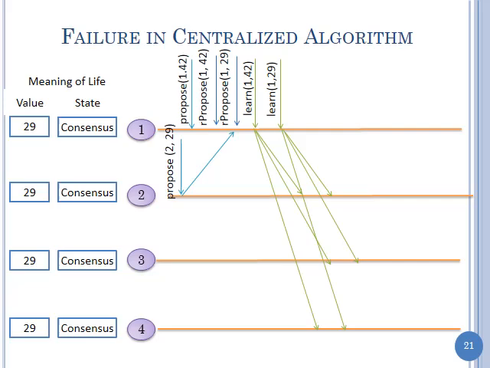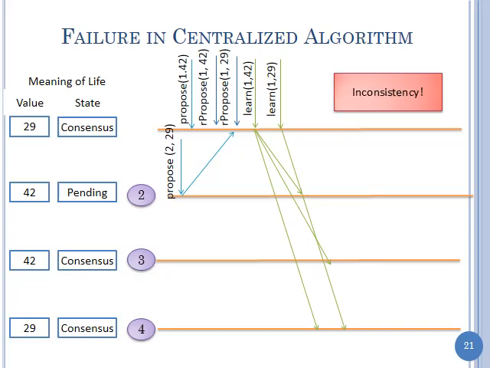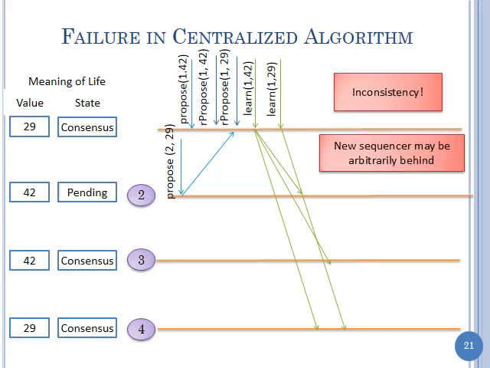So the problem is that we didn't achieve consensus. This is what we wanted to happen, but before this message could get sent, number 1 died. Okay, so now we can see that we don't have consensus. One guy's pending, three guys have a different consensus value at the sites, and this is the problem we want to overcome eventually. Okay, so before we do that, we'll try to do the simpler problem. So we have inconsistency.